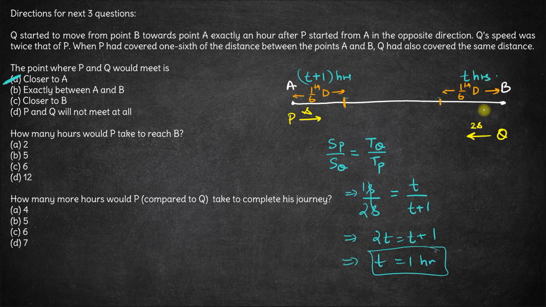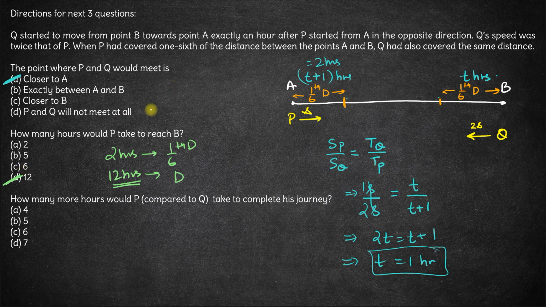What this effectively means is that P takes 1 plus 1, 2 hours to travel 1/6 of the distance. Now if P takes 2 hours to travel 1/6 of the distance, hence to travel the full distance D, it would take him 6 into 2, 12 hours, right? So P would take 12 hours, option D, to travel the whole distance from A to B.